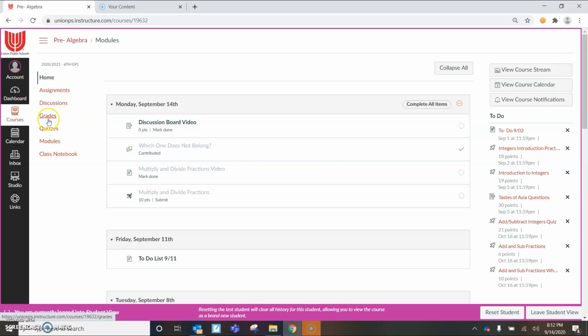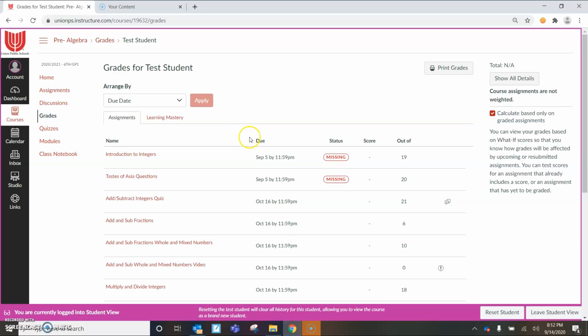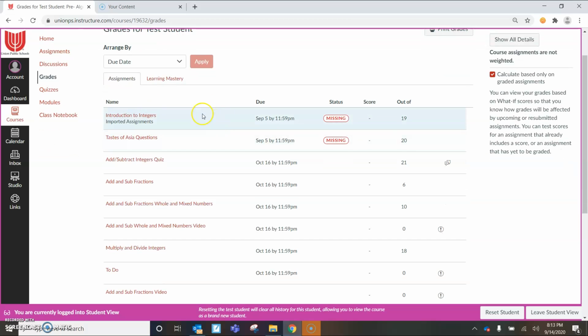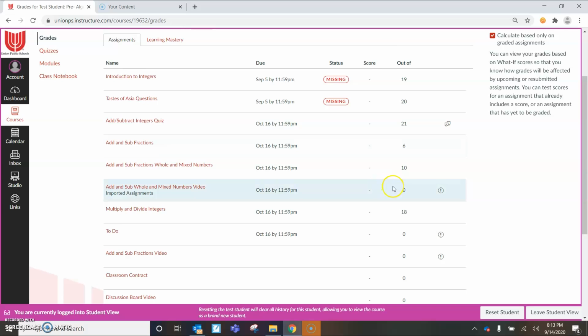Over here, where it says grades, if I have graded something new that you haven't looked at yet, you'll see a circle with a number in it. Anytime you see a circle with a number in it, you need to come over here and check this. Just like you need to check your email every day, you also need to check your grades every day. If you go here to grades, this is just my test student account. So you'll be able to see, oh look, I'm missing an assignment. I'm missing another assignment. It'll tell you your score out of whatever it is. Mine obviously are blank because this is a test student. I don't go in and do the work for the test student. It's just for an example.